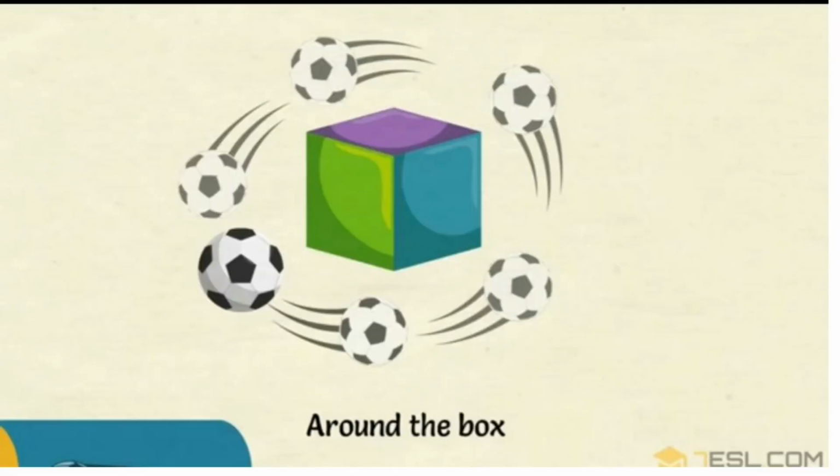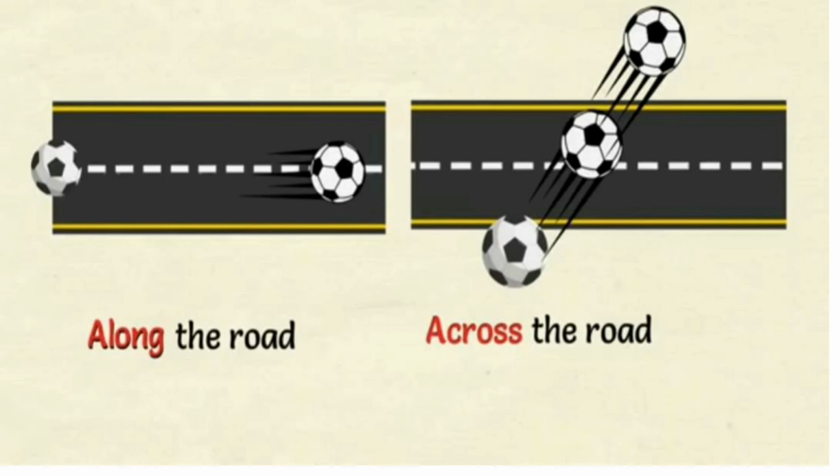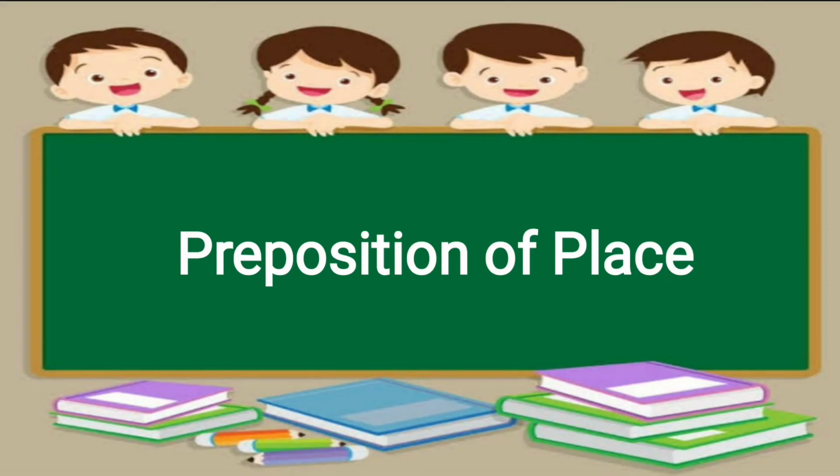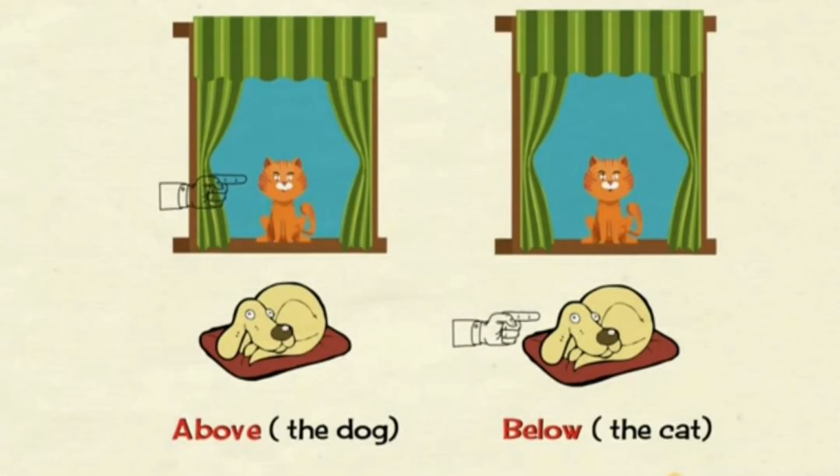And around the box, and here along the road, the object is passing straight, so it is considered as along the road, and here the object is not passing straight but in another direction, so it is considered as across the road. Now let's see prepositions of place.